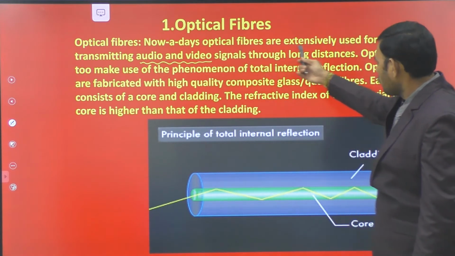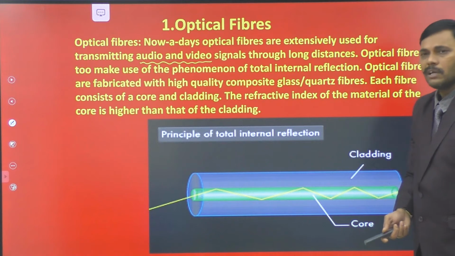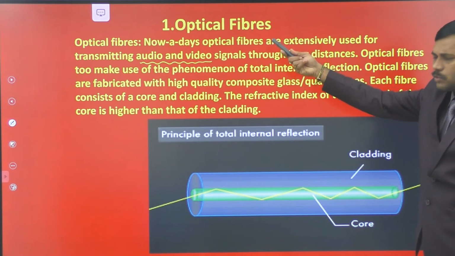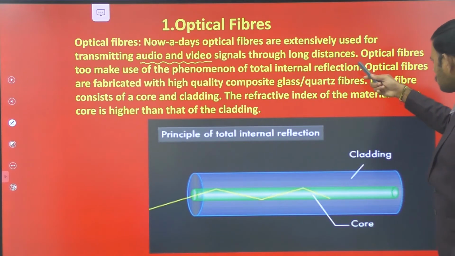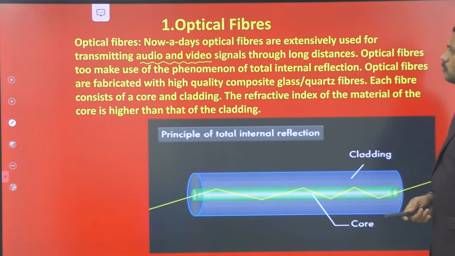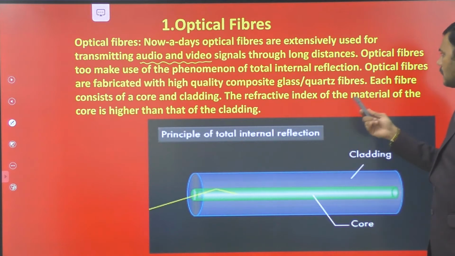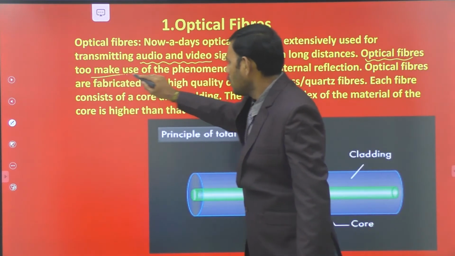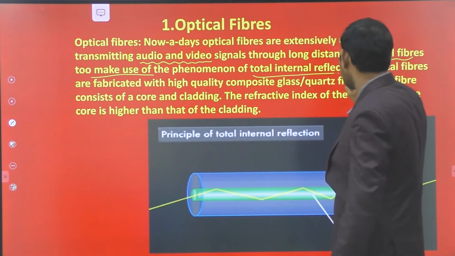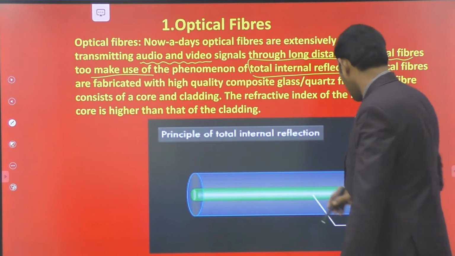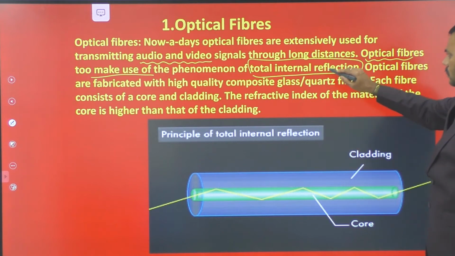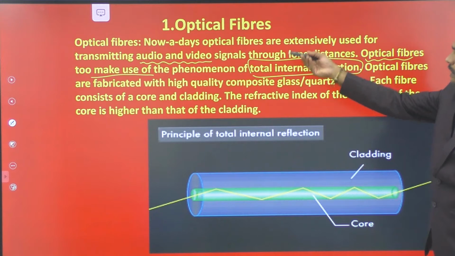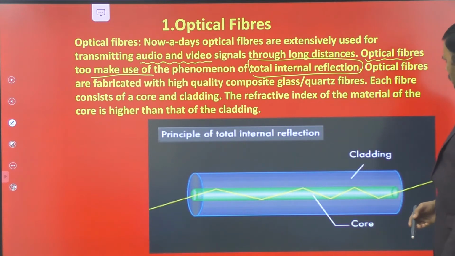So nowadays optical fibers are extensively used for transmitting audio and video signals, of course by transforming them into electromagnetic waves, to long distances. Optical fibers make use of the phenomenon of total internal reflection. This is the present explanation. So the optical fibers use the phenomenon of total internal reflection and transmit audio and video signals through large distances.